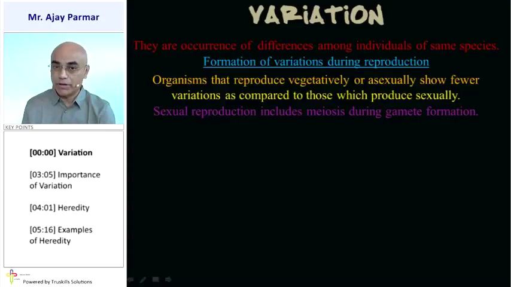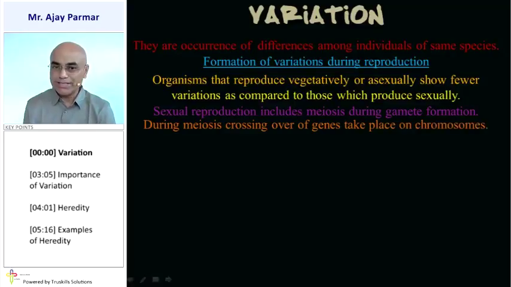asexual reproduction. Because you know that asexual reproduction includes only one individual, and that individual, by various methods like binary fission or multiple fission, sporulation, fragmentation, gives rise to a large number of other living organisms. But not in the case of sexual reproduction. In sexual reproduction, the cell divides, that means the zygote which is formed during the gamete formation divides by the process which is known as meiosis.